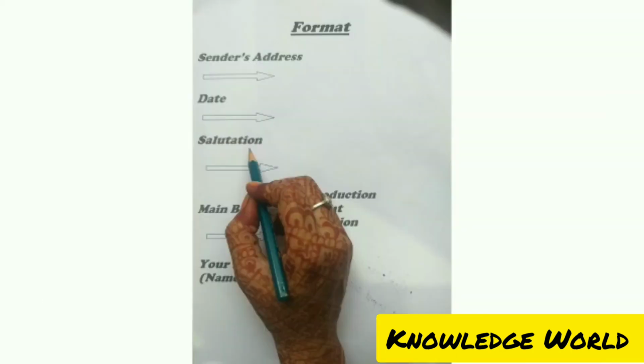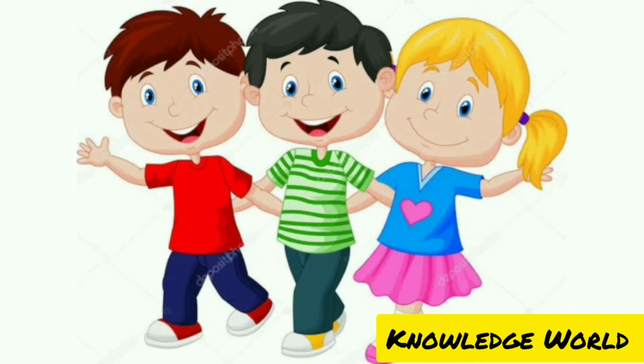Then, leave a line and write salutation. Now, since you know the person you are writing to, the greeting can be informal as well. If it is a friend or someone close to your age, you can greet them by their first name. For example, Dear Alex.